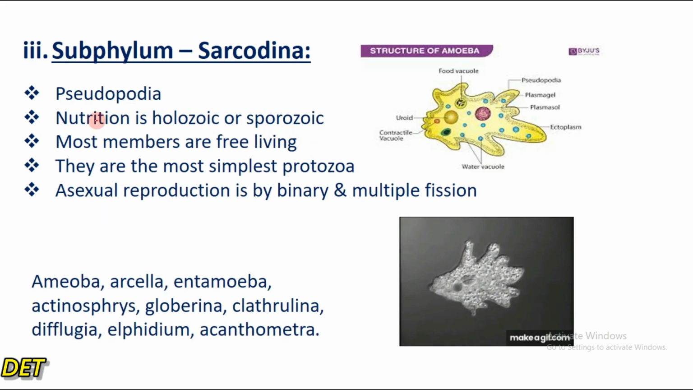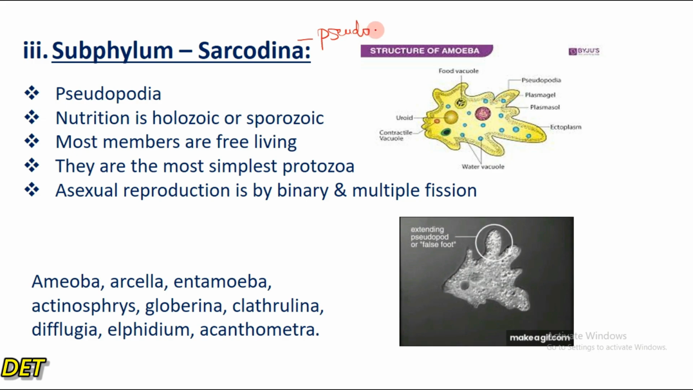So far so good. We have looked at the subphylum Opalinata, and we have looked at the subphylum Mastigophora. Here we're going to look at the subphylum Sarcodina, right? The subphylum Sarcodina move with the help of what? Pseudopodia, right? Remember, the word sarco means flesh, right? So they move with the help of pseudopodia.